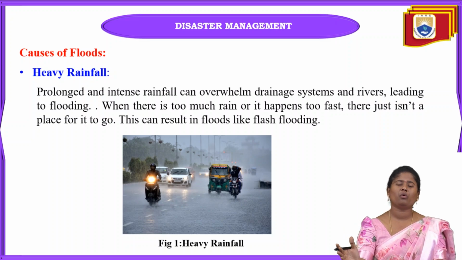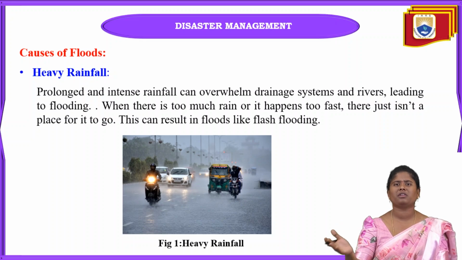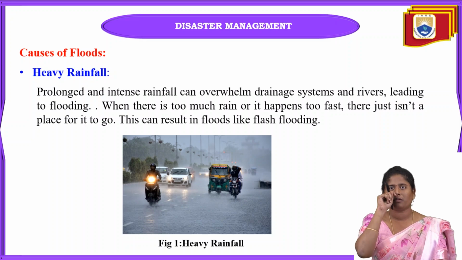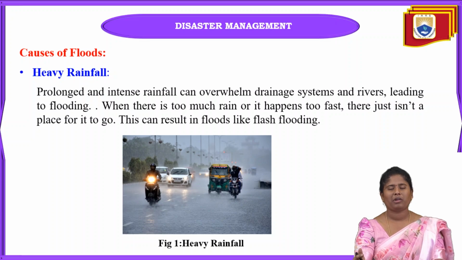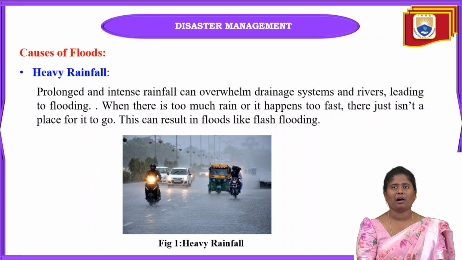River floods can occur when the river water goes towards the downstream and the downstream cannot take so much capacity of water. They will just send it towards the downstream there. That is called river flooding here. Because of heavy rainfall only, river flooding or urban flooding can easily occur.